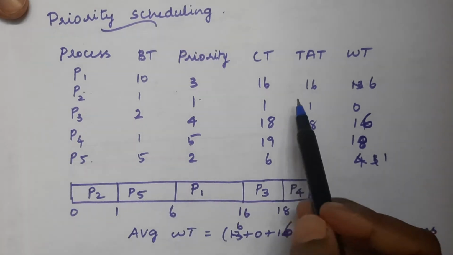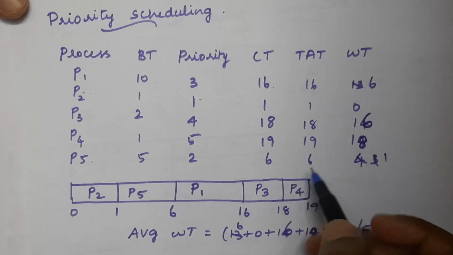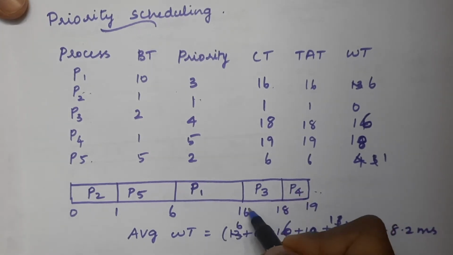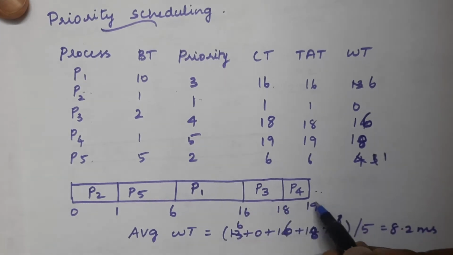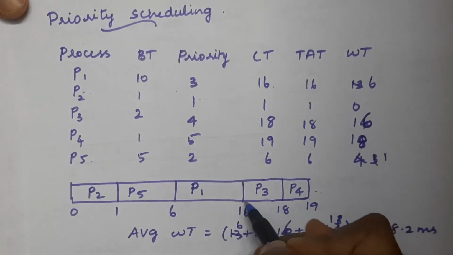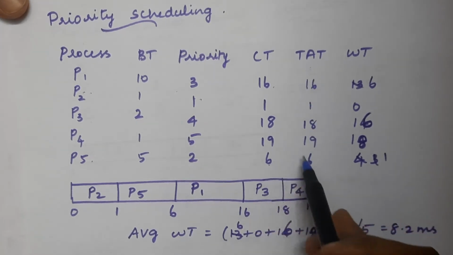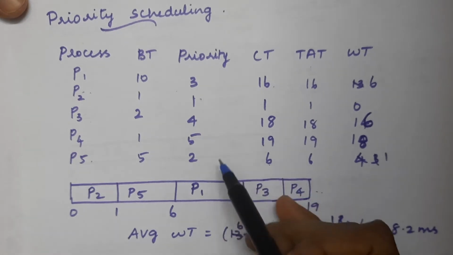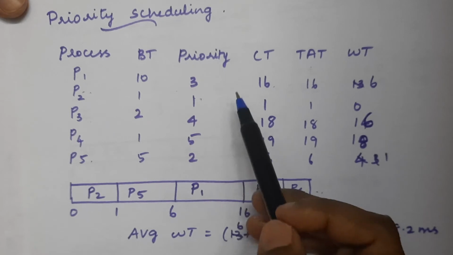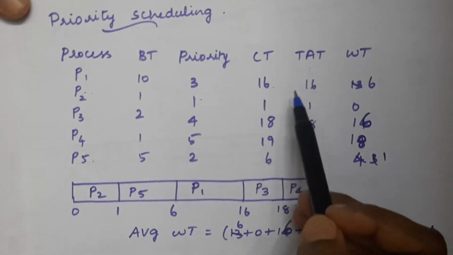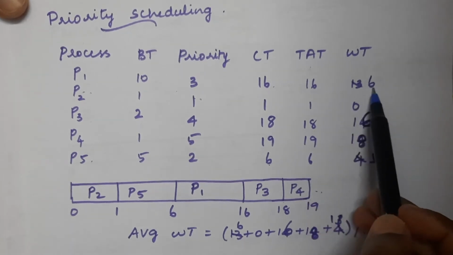In this way we can write the completion times also. P1 gets completed at 16, P2 at 1, P3 at 18, P4 at 19, and P5 at 6. How do we write the turnaround time? Though we don't have separate arrival times, all the processes arrived at the same time, so the completion time will be the same as the turnaround time. How do we calculate the waiting time?